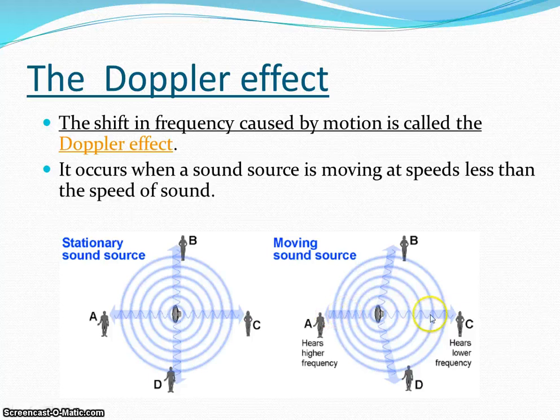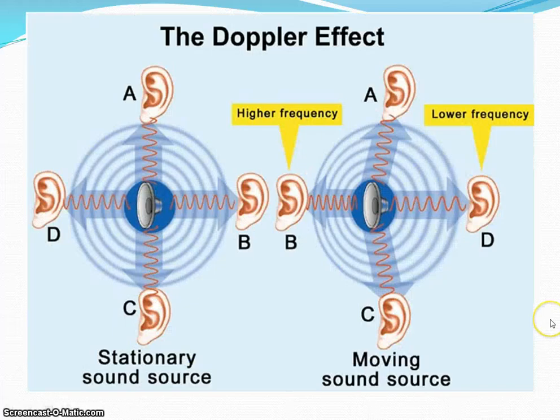And you can see over here, if it's moving away from us, we hear a low frequency because those wavelengths are longer, giving us a lower frequency, causing us to hear a lower pitch. So when it comes towards us, it's a higher pitch or higher frequency. If it's going away from us, it's a lower frequency and a lower pitch.